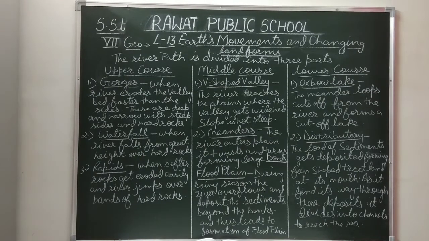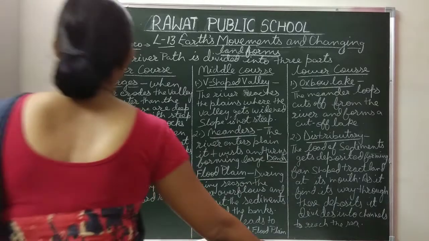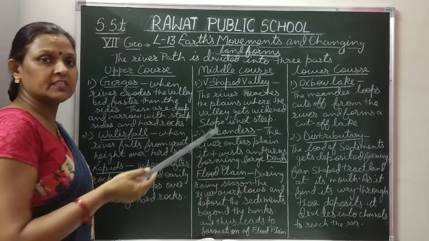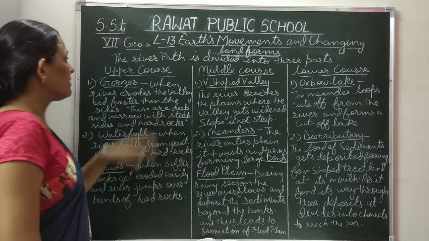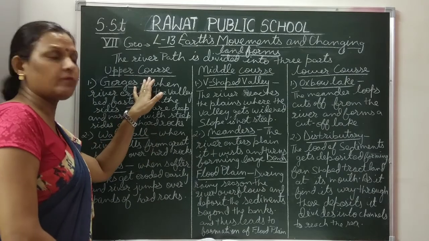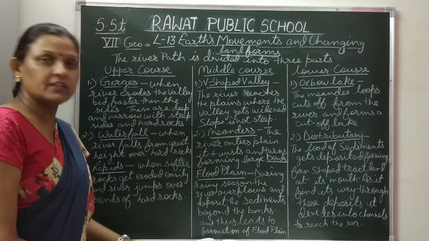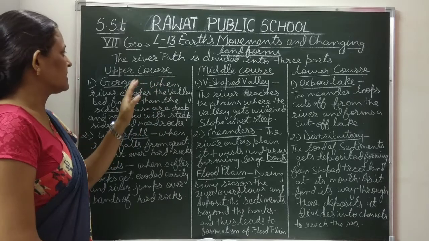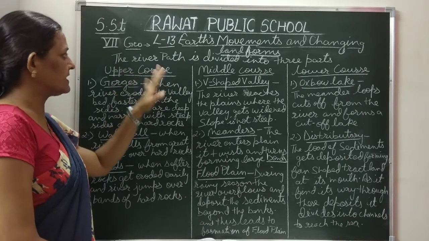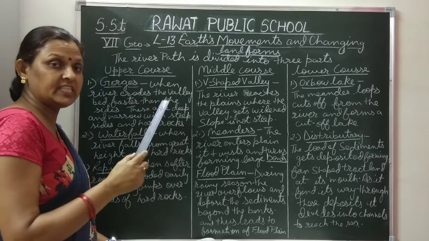As I have already told, the river path is divided into three parts: upper course, middle course and lower course. In the upper course, the work of the river is mainly erosional, as the river passes through hills and mountains, so there are steep slopes.